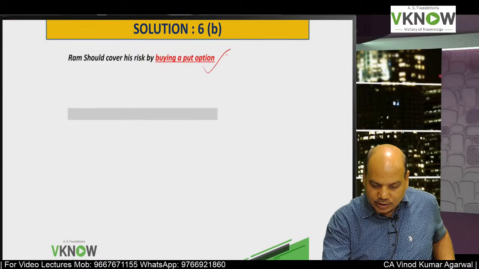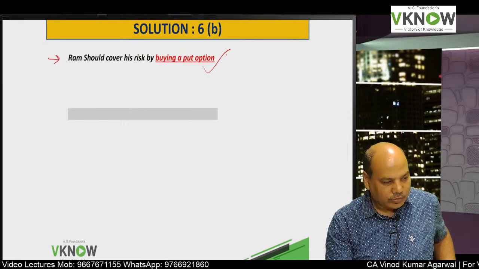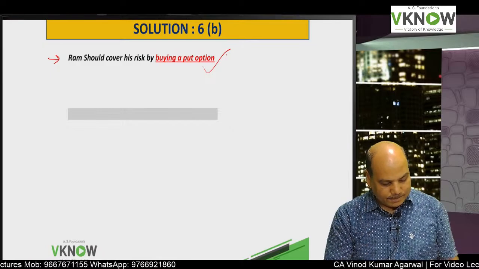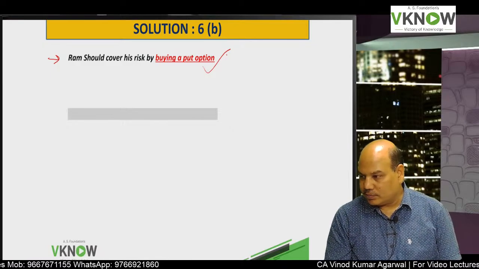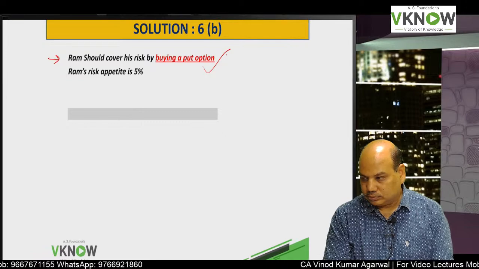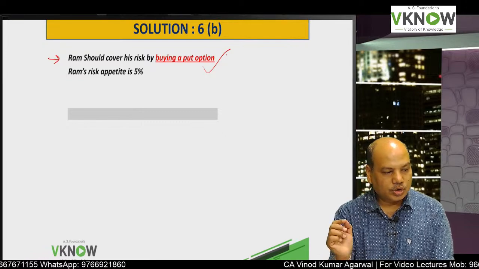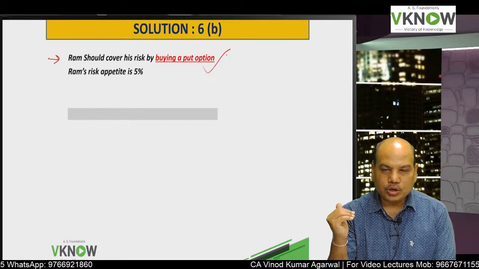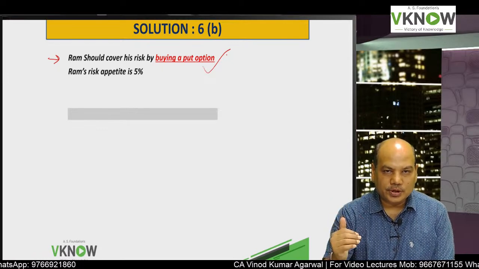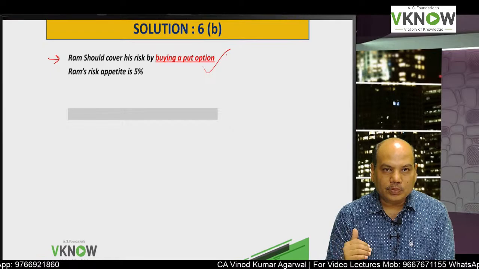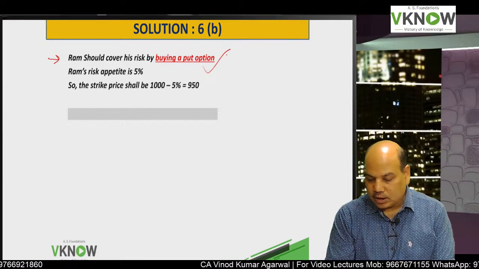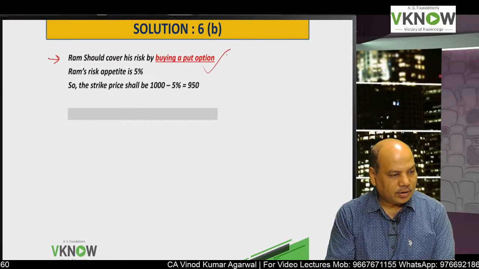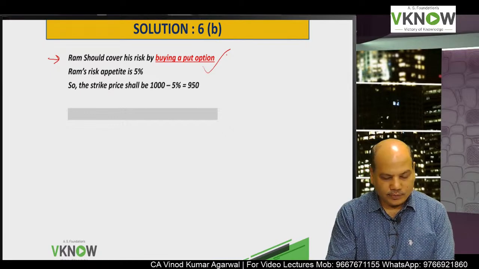So student will write in the exam first like this. This is a test of your understanding of option chapter. Ram should cover his risk by buying a put option. The first thing, you should buy a put option. When you are holding the stock, you want to cover yourself by using option, buy put option. Second line, Ram's risk appetite is 5%.